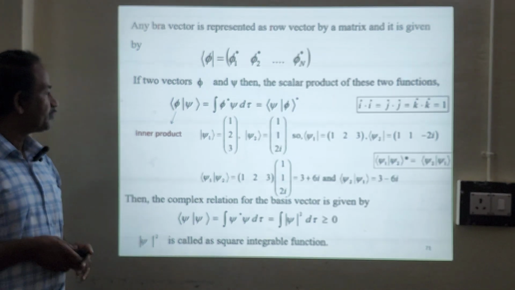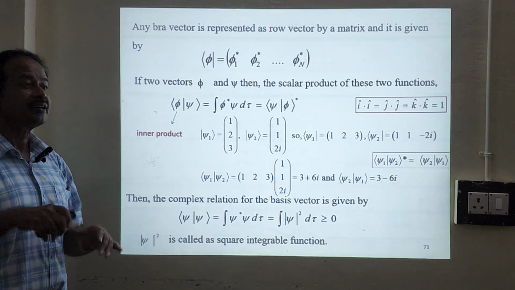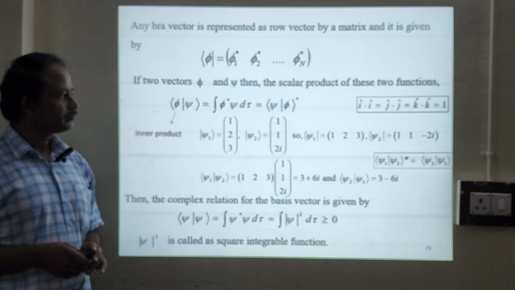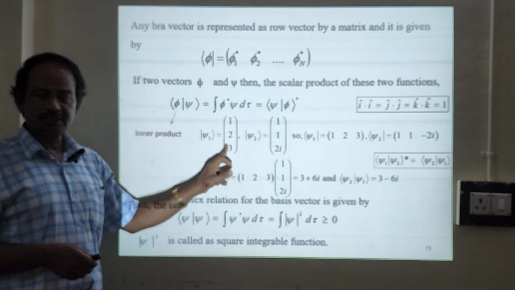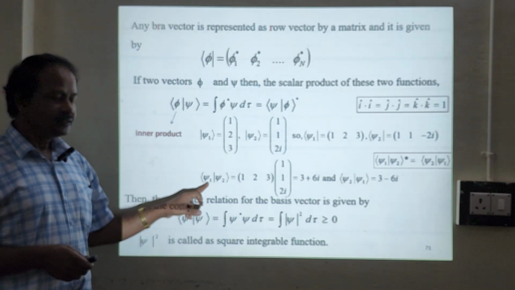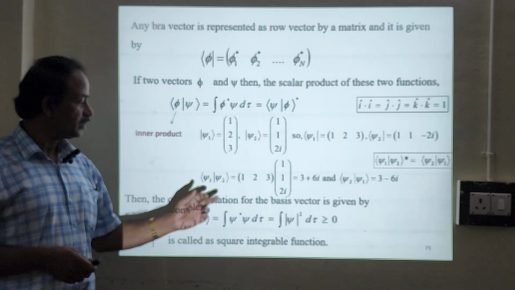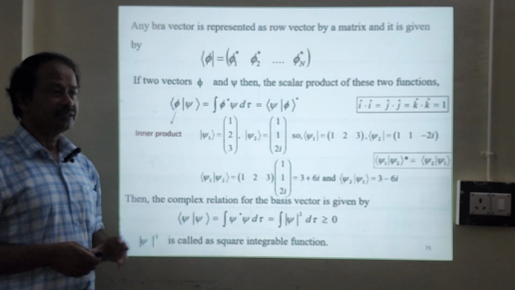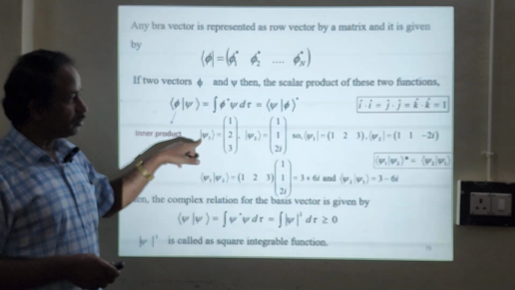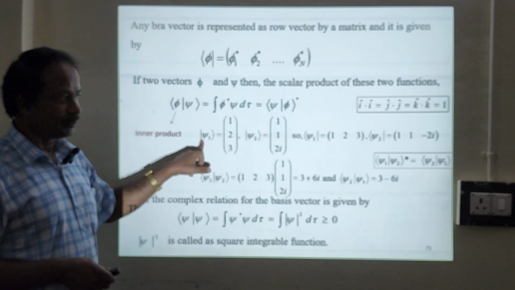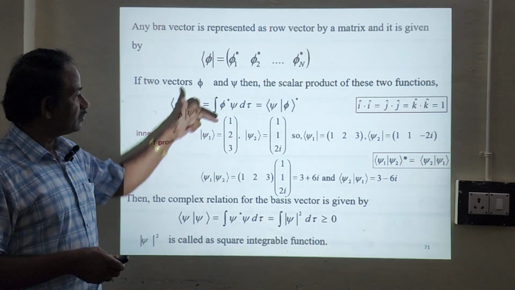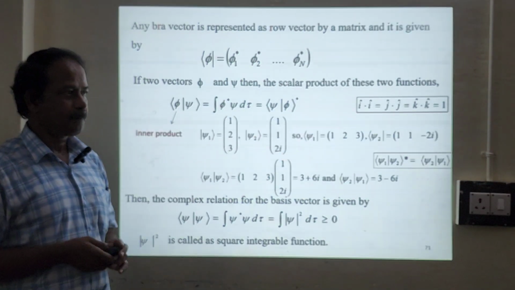We will solve one small problem using the inner product and the complex conjugate. Suppose the ket vector ψ1 is (1, 2, 3), and ψ2 is (1, 1, 2i). We are going to calculate the inner product of ket ψ2 with bra ψ1. So you have to change ket ψ1 into bra ψ1. This is a column vector, and you change it into a row vector. So (1, 2, 3) becomes the row (1, 2, 3). Is it okay?